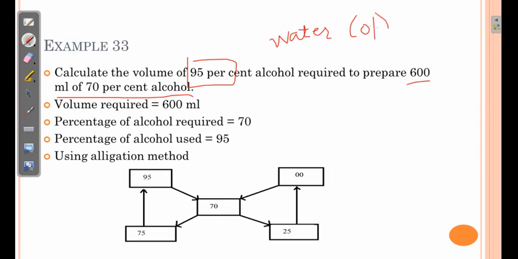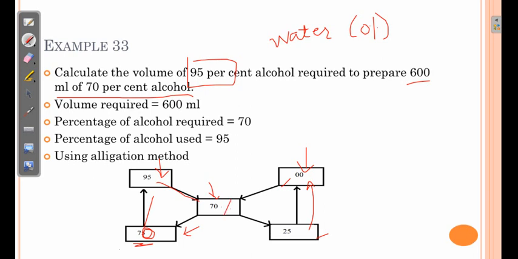So higher strength is placed over here, lower strength is placed over here, and the required strength is placed over here. The difference between the higher and required is 25. The difference between lower and the required is 70. My mistake over here, there is a mistake, 70. So 70 parts of 95% alcohol and 25 parts of water, when mixed together, produce 70% alcohol.